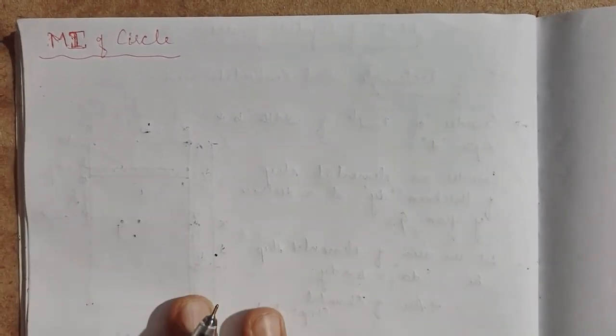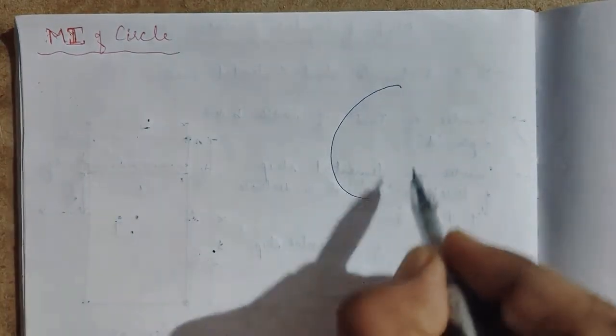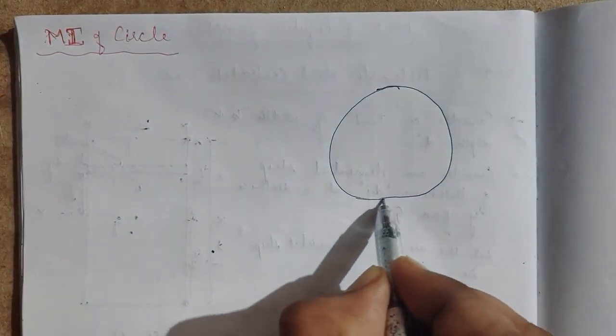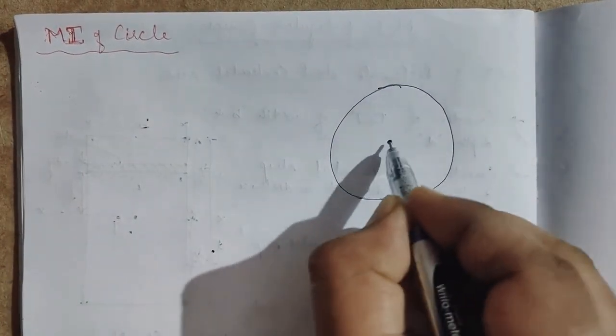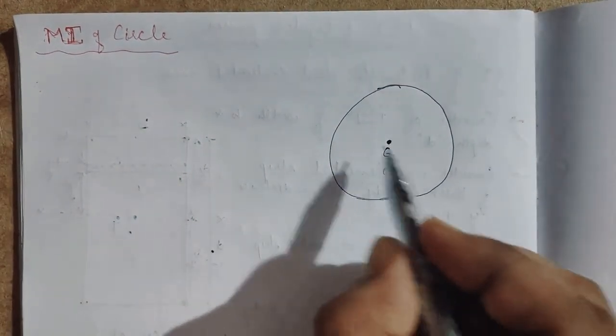So next is the moment of inertia of a circle. So we'll find the moment of inertia of a circle. Whichever normal figure they give, first you have to consider a circle. As it is a circle, the center will be there. At the center only the G will also be located, and C will also be there.